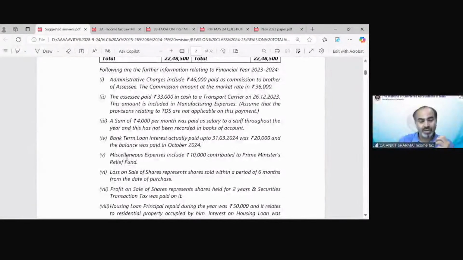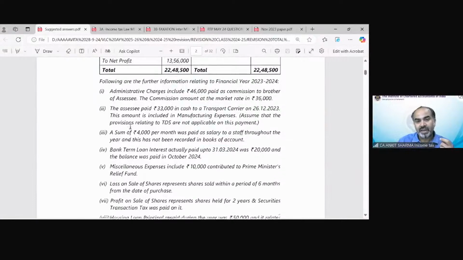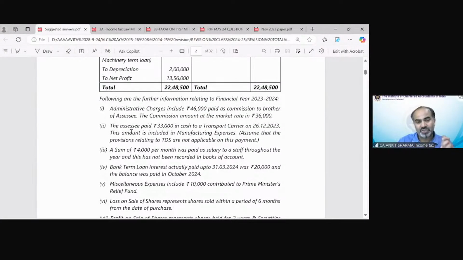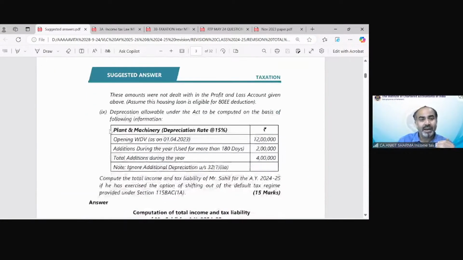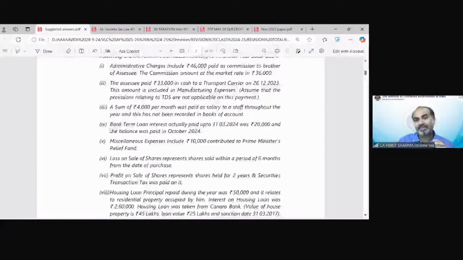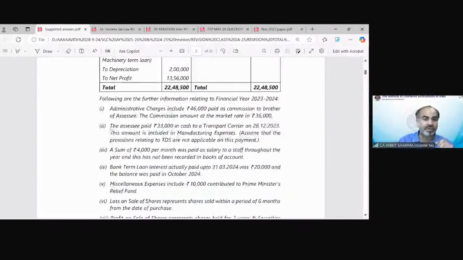Like you can see on the screen that there are some adjustments in question number 1 of May 2024. And you can see adjustment number 1, 2, 3, 4, 5, 6, 7, 8, 9, we have, except this trading and P&L account. So when you start solving these adjustments, if you know how to treat adjustment number 1, solve it, then 2, and then 3.